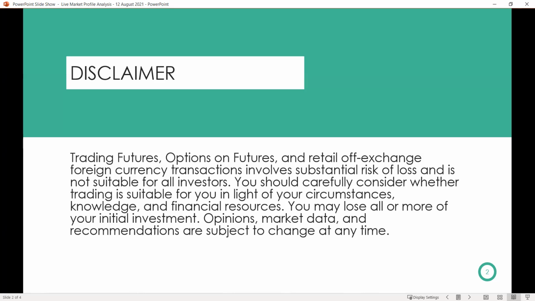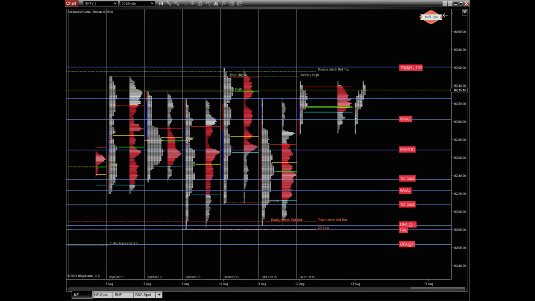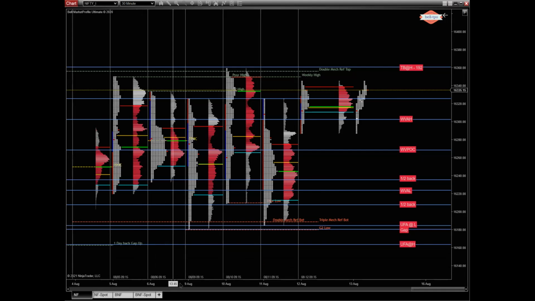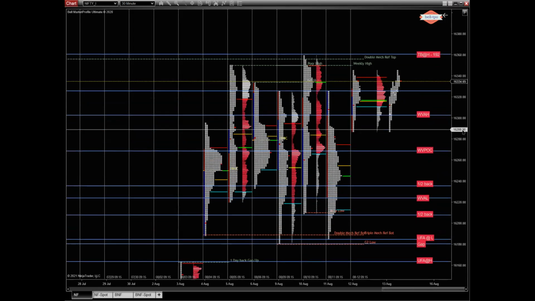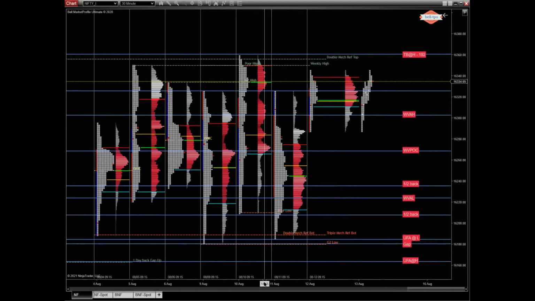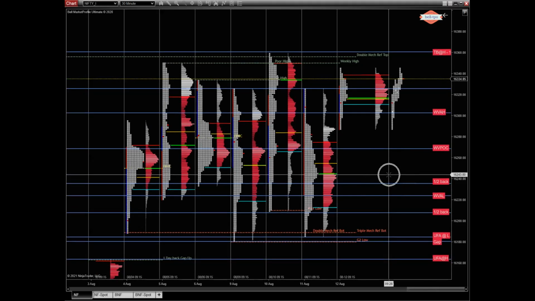Okay, so with that, let me quickly share my screen. I'll open the market profile chart and quickly look at what's happening currently. From the context perspective, the last auction expiry was on 5th of August. So I'll just go there. What happened on the 5th of August?